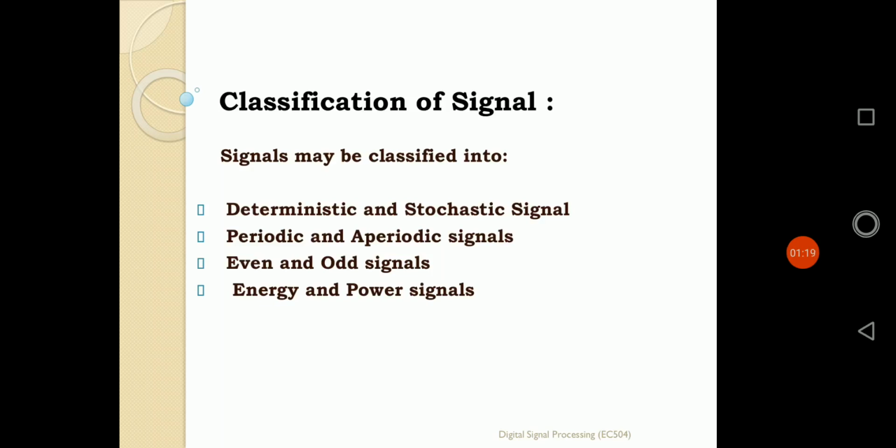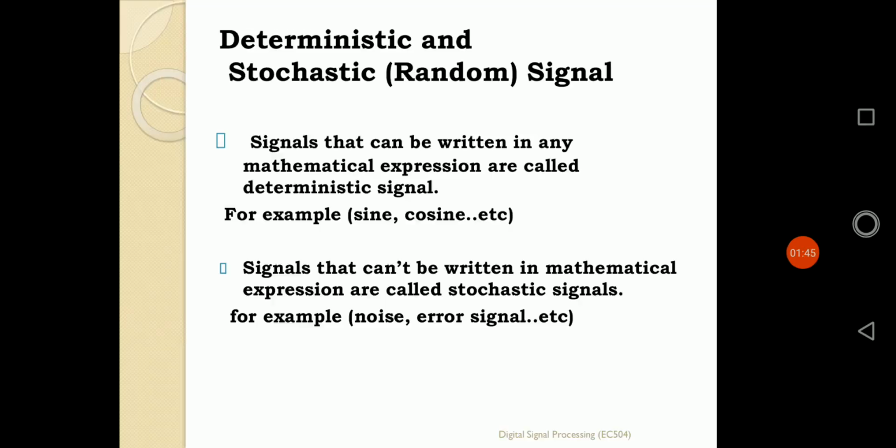The first one is deterministic and stochastic signal. The stochastic signal can also be defined as a random signal; later on we will discuss that. Second is periodic signal and aperiodic signal. Third is even signal and odd signal. And the fourth is energy signal and power signal. So in that way, signal can be more elaborately classified.